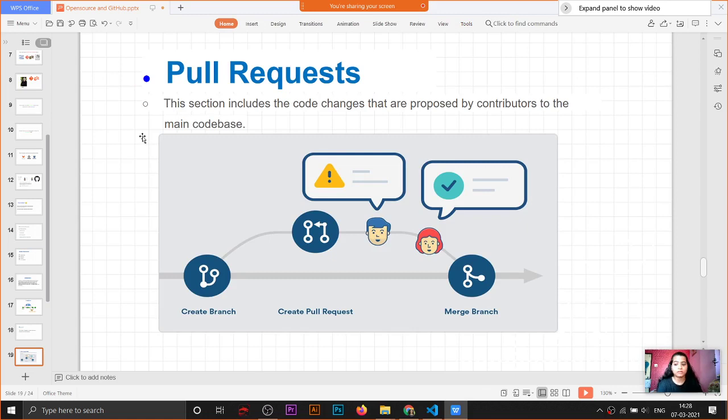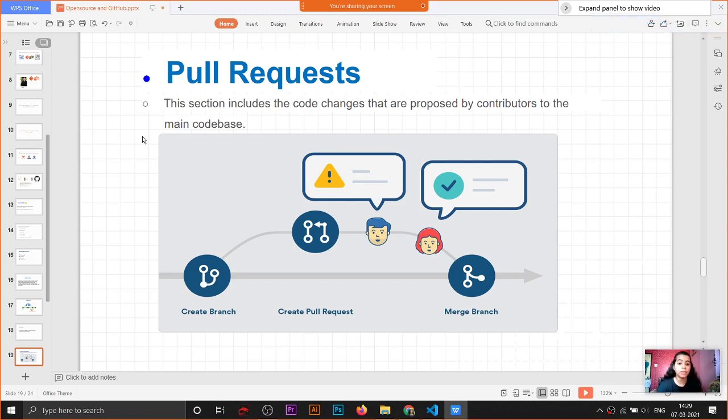Now pull request. This section includes the code changes that are proposed by contributors to the main code base. Take a scenario: if you are working for a project, you cannot directly contribute to that code because it is someone's code, right? It is a main code. Then you have to make a branch on it and then you can work on that branch, and then you can make a pull request.